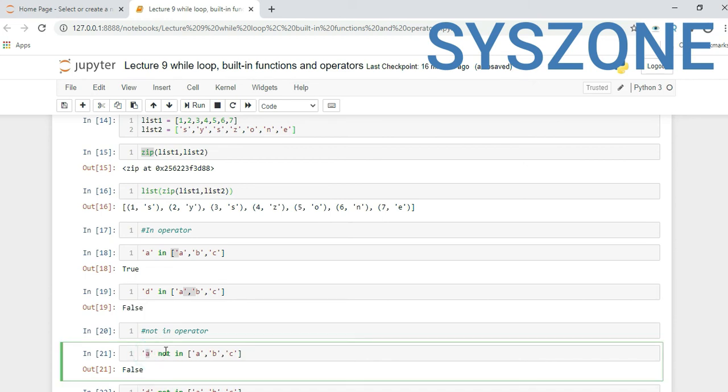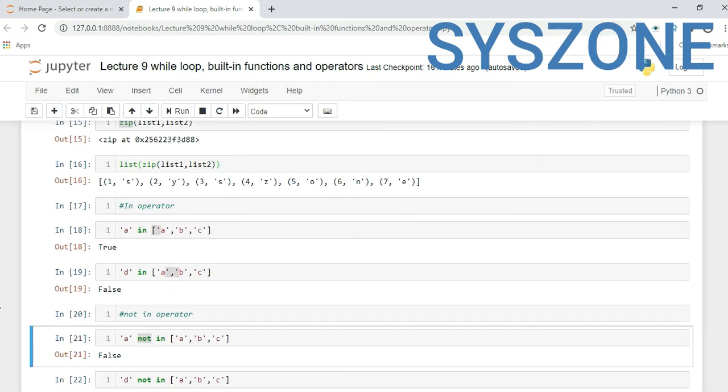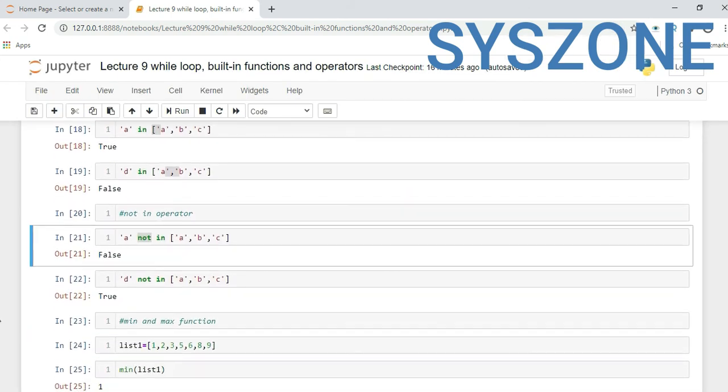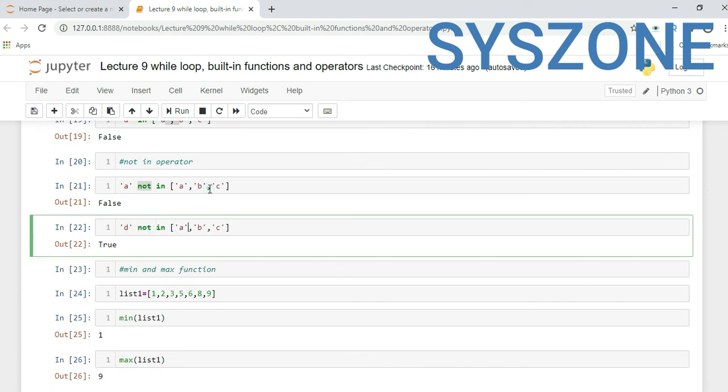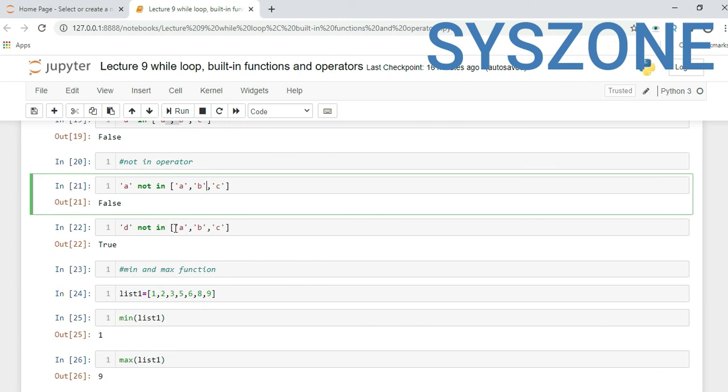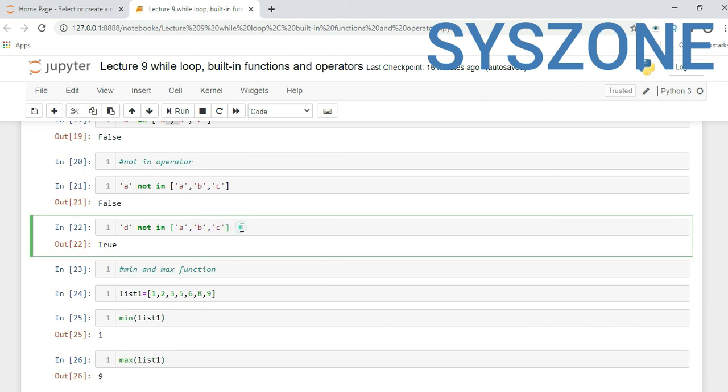The not in operator is again like in, but it checks the opposite, not in abc. So a is here, we are using the not in operator, it should not be in this list, then it will return true, otherwise it will return false. So here it is returning false. Similarly with the not in operator, it is checking in this list, and d is not available in this abc, so it is returning true.